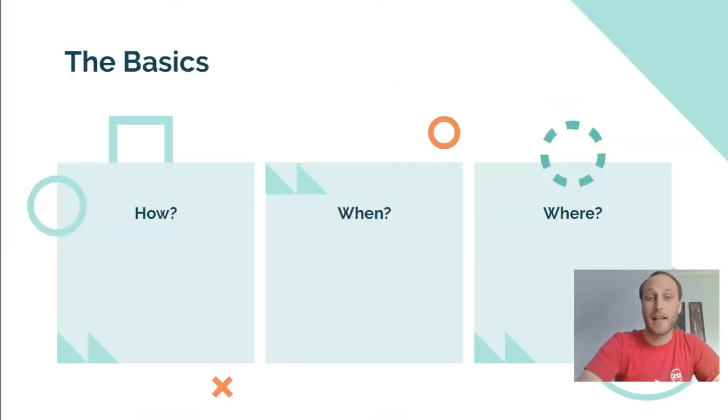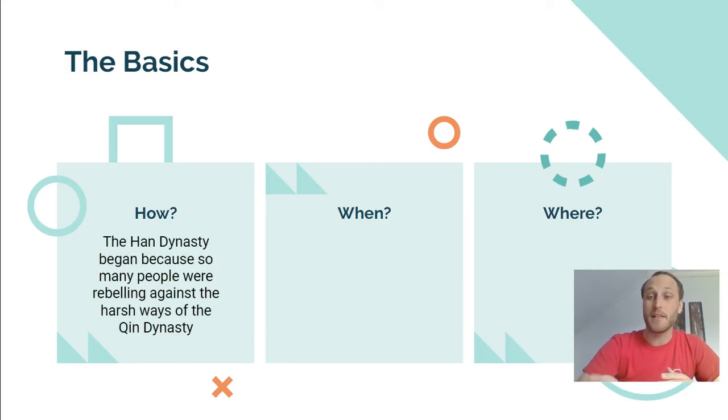So let's start with the basics, the how, the when, and the where. So first, this dynasty starts because it takes over the Qin Dynasty. That's kind of how these dynasties have been working, is they overthrow the one before it. So remember with the Qin Dynasty, with the Emperor Qin being a crazy ruler, a lot of people didn't really like the way he was leading. So they kind of start rebelling against him. And then the Han people eventually take over once Emperor Qin dies, and they establish the Han Dynasty.